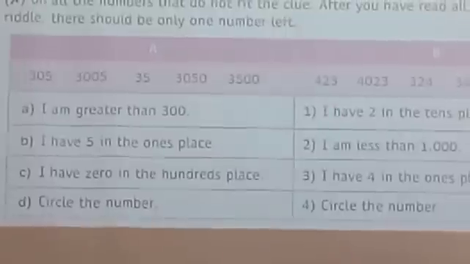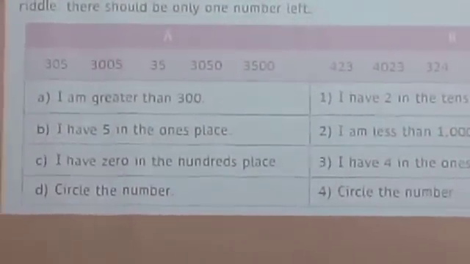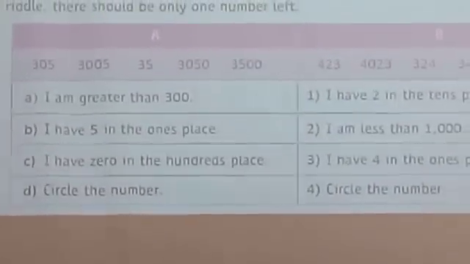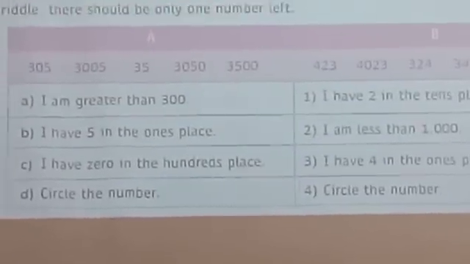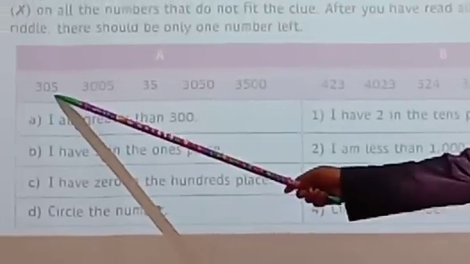I am greater than 300. Among these 5 numbers, I am greater than 300. So you keep the numbers more than 300, and cross out the remaining numbers. Is 305 greater?